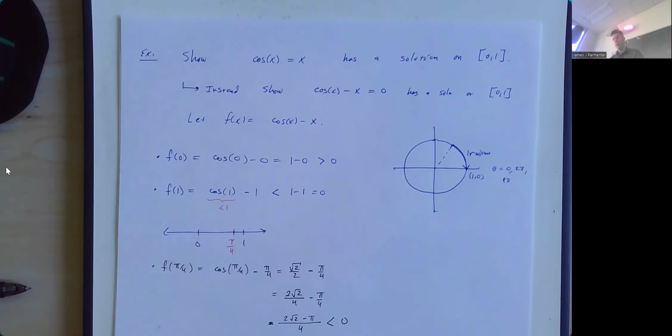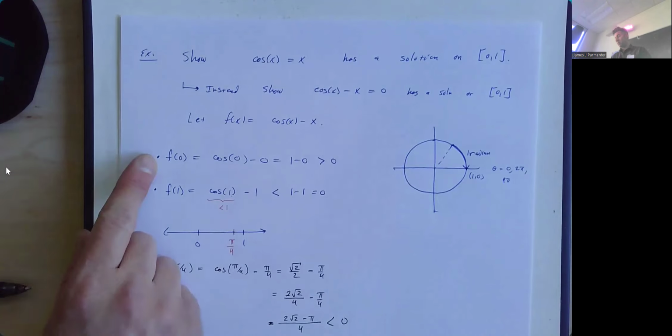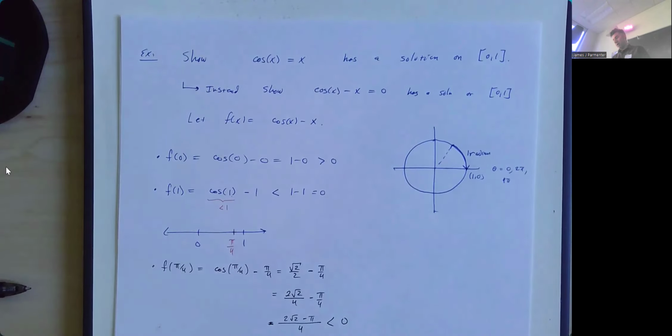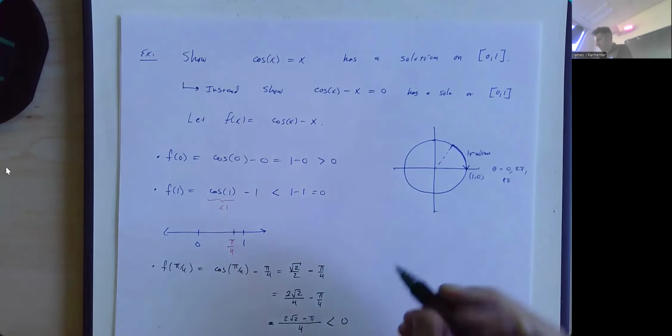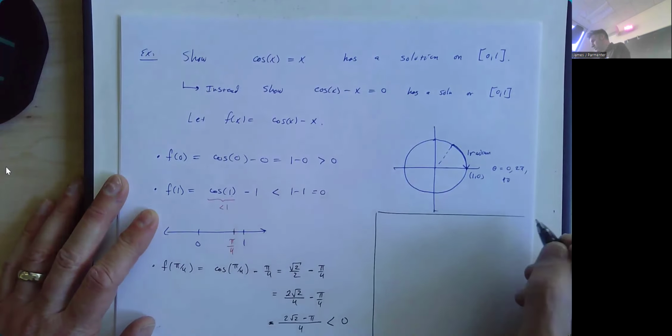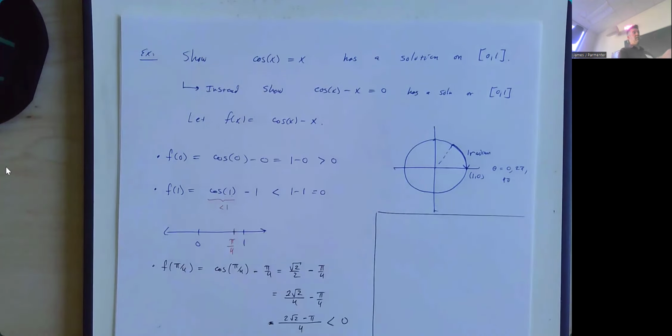So now we can say, great, I know that f of 0 is positive. I know that f of pi over 4 is negative. I know the function's continuous on the interval. So I will say, when you're doing an intermediate value theorem problem, you really do need to write these words at the end of your problem. You can't just write all this math and then say, yeah, it is there. No, you should say these words.